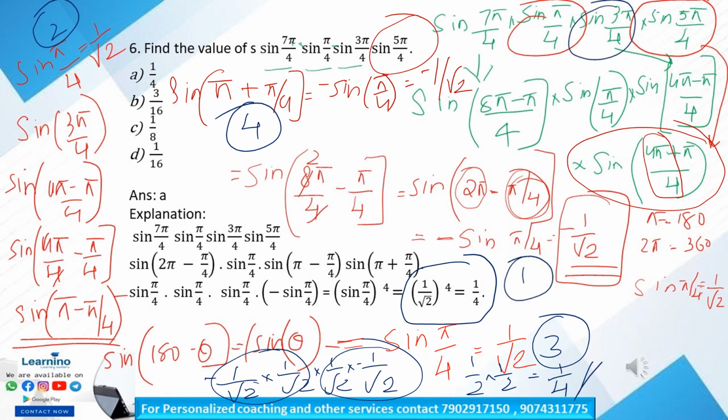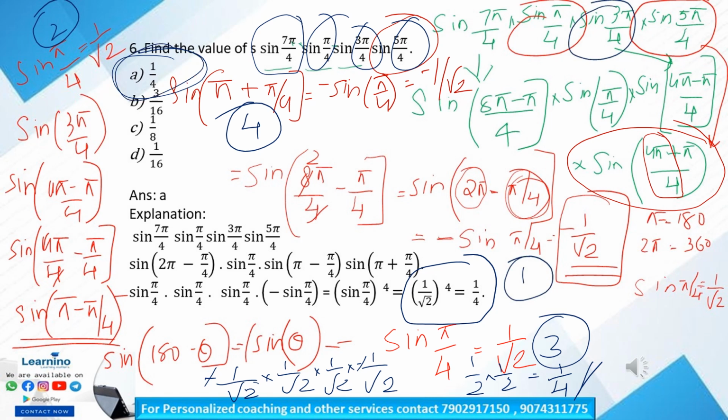Sorry, our correct answer is option A. Is it all clear? First we have to individually calculate all the terms. Then we have to multiply the values, that is minus 1 by root 2 into 1 by root 2 into 1 by root 2 into minus 1 by root 2. So minus and minus will cancel. So 1 by root 2 into 1 by root 2 into 1 by root 2 into 1 by root 2 is equal to 1 by 4. So option A is our correct answer.